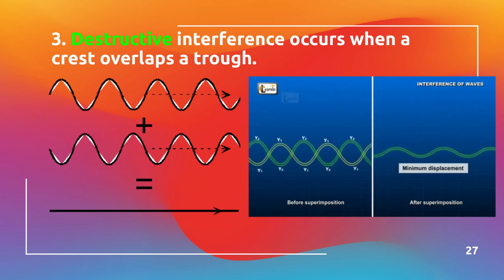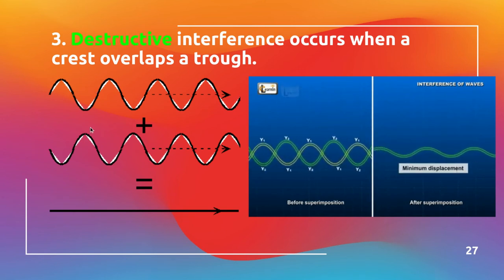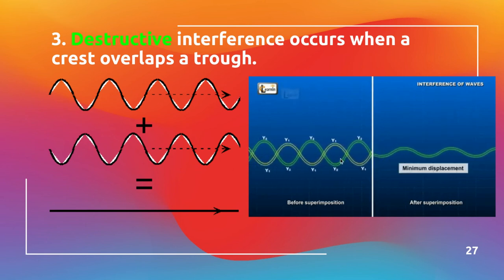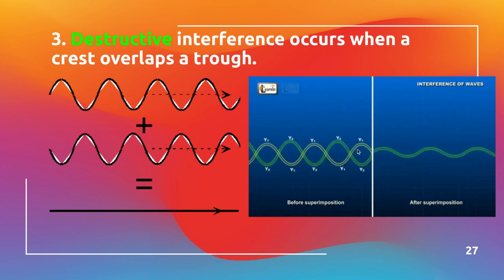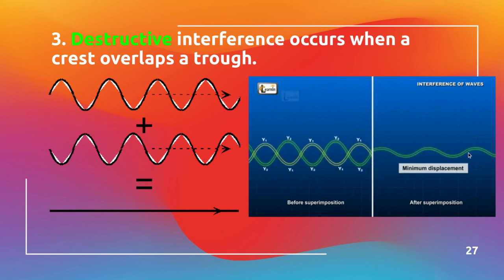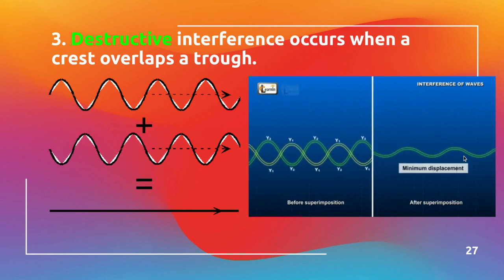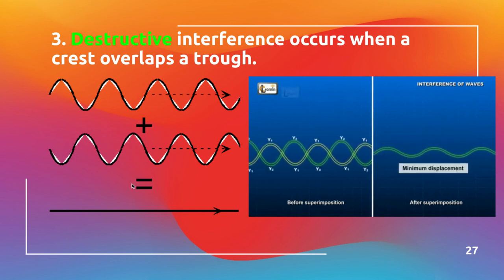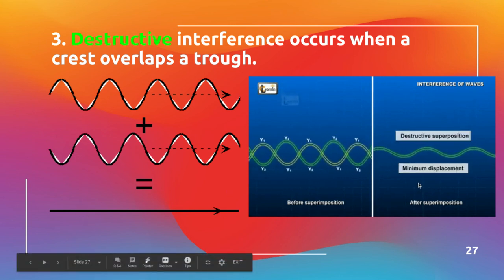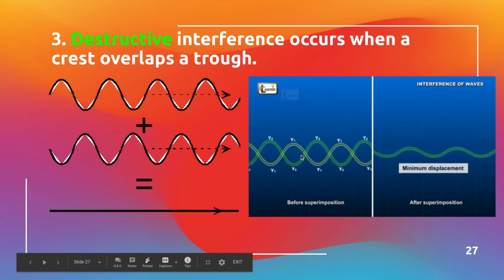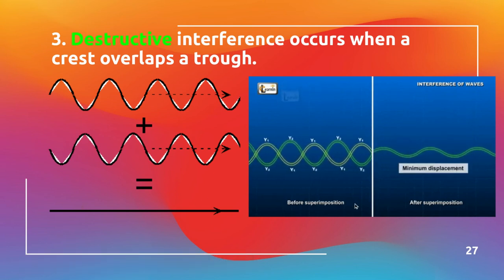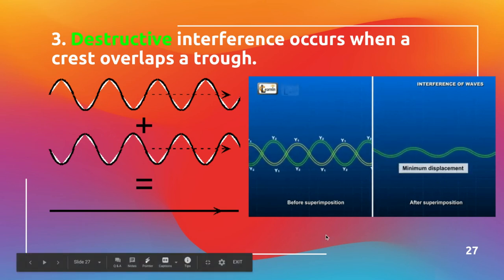The other version is destructive interference. If I line up crests and troughs, they're going to cancel each other out. So if you can see these two waves coming in, because the crest and trough line up, they basically cancel each other out. That is destructive interference because they're basically destroying the wave. Okay, so we see two waves, but because they're off cycle, they form one. This actually would be a flat line if it was exact. Noise canceling headphones work in this manner.